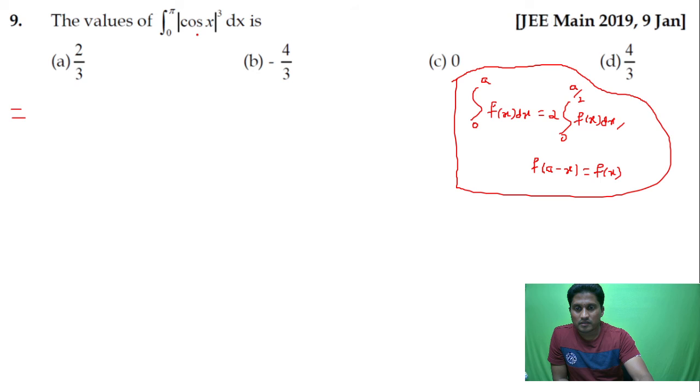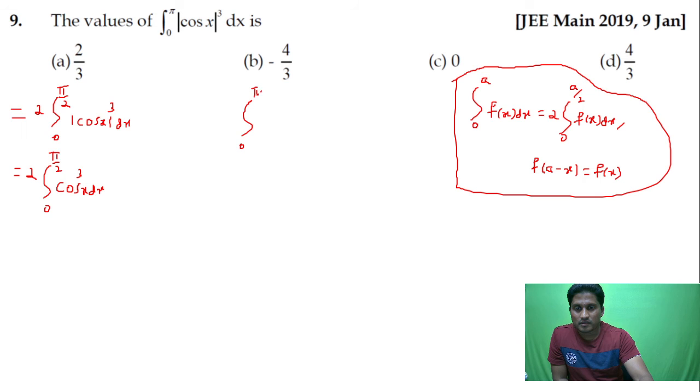Here also it is the same, cos of pi minus x will be equal to actually minus cos x. Don't worry, there is a mod there. So this is equal to 2 times integration 0 to pi by 2, and then you get modulus of cos x whole cube dx. From 0 to pi by 2 cos is positive, so this is 0 to pi by 2 cos cube x dx. No need to integrate the entire problem, we can use the reduction formula.